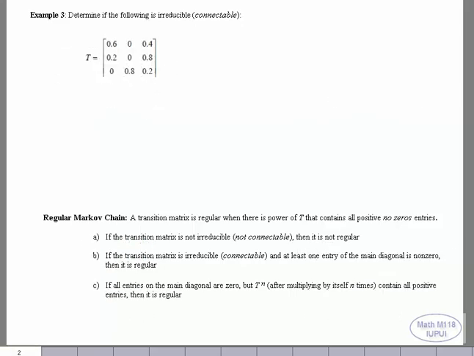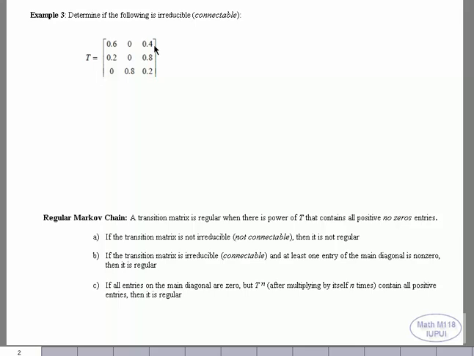Here is another example to decide if this matrix is connectable, irreducible, or not. By looking at those numbers, it's really not easy to decide just by looking at them whether it is irreducible or not. At least if I see an element in the diagonal equal to 1, I can tell right away it is not connectable. I don't see an element equal to 1, so the best way to check if the matrix is connectable or not is to draw the transition diagram.